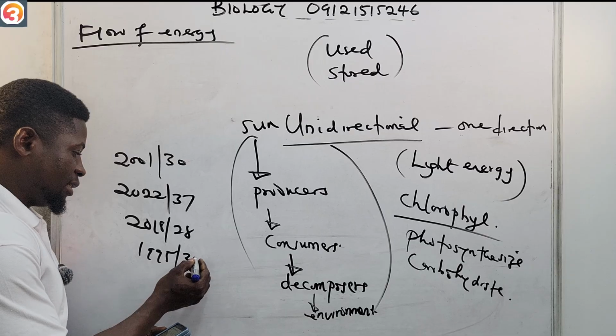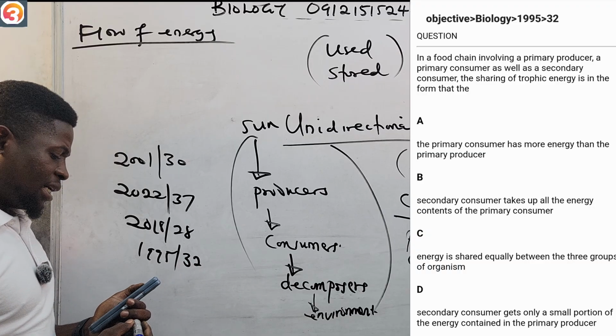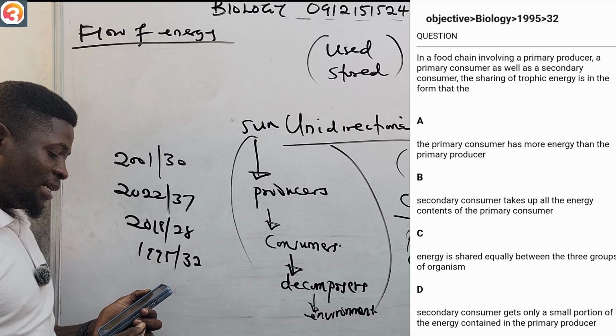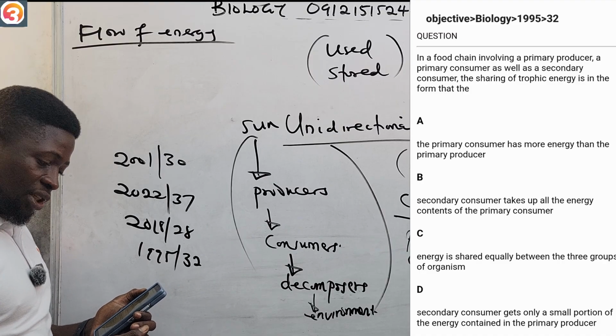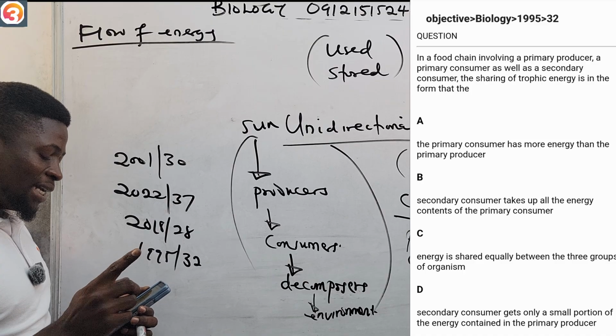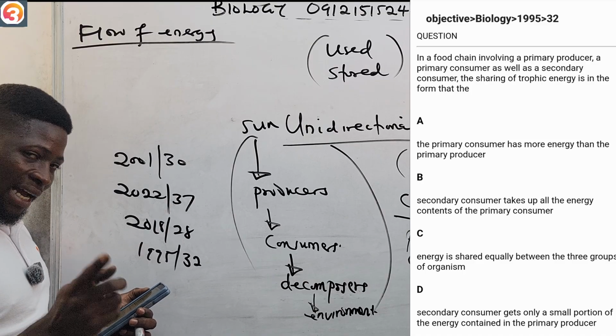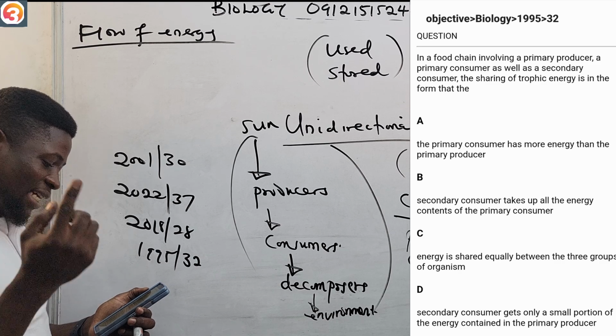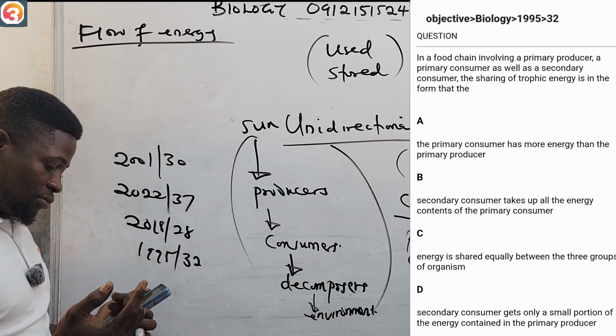1995 number 32. It says here that in a food chain involving a primary producer, a primary consumer, as well as a secondary consumer, the sharing of trophic energy is in the form that A, the primary consumer has more energy than the primary producer. B says the secondary consumer takes up all the energy content of the primary consumer.